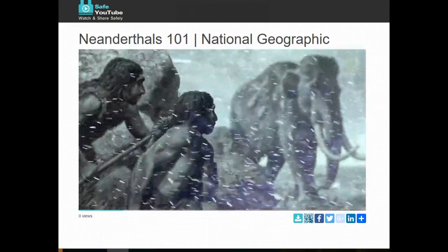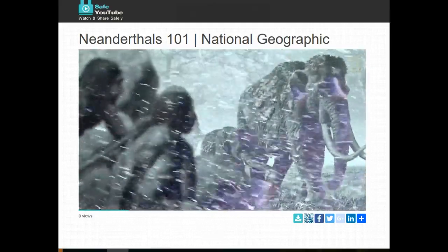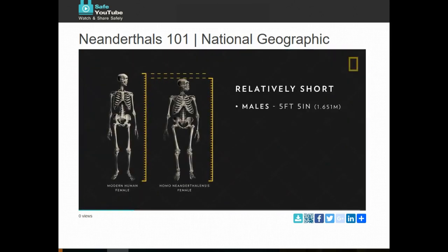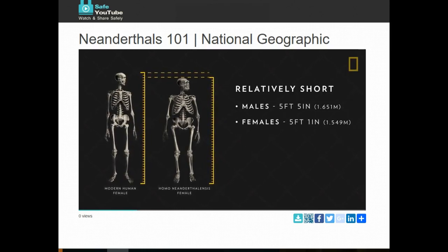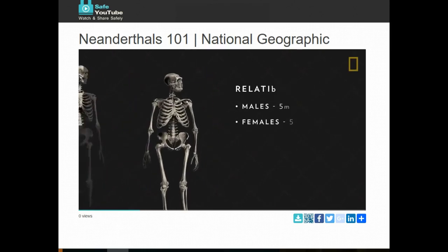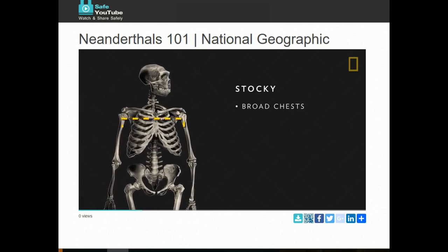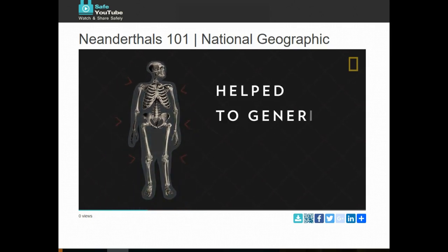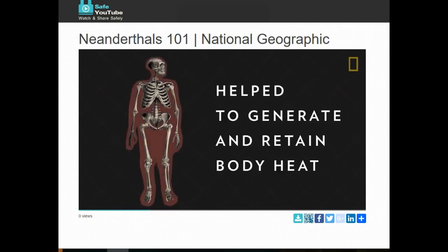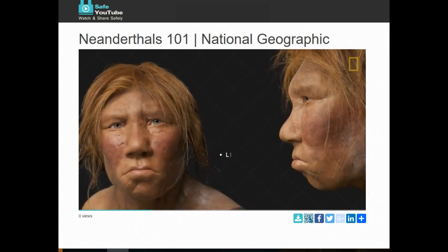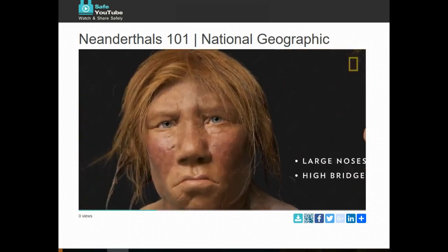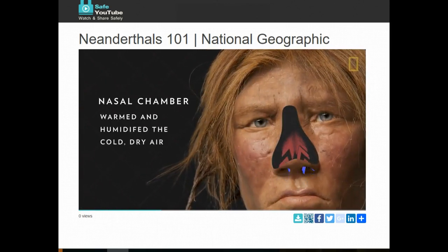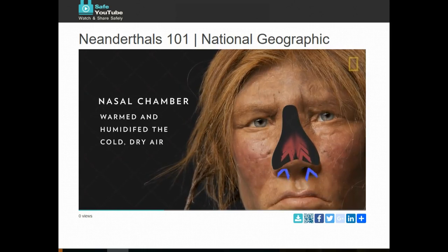The North's cold environment may have influenced Neanderthals' physique. Their bodies were relatively short, with males averaging 5 feet 5 inches and females 5 feet 1 inch tall. And they were stocky, with broad chests, bulky torsos, and muscular limbs. These adaptations helped Neanderthals generate and retain body heat. Also, their noses were large and had relatively high bridges. This created a nasal chamber that warmed and humidified the cold, dry air they'd breathe in northern regions.